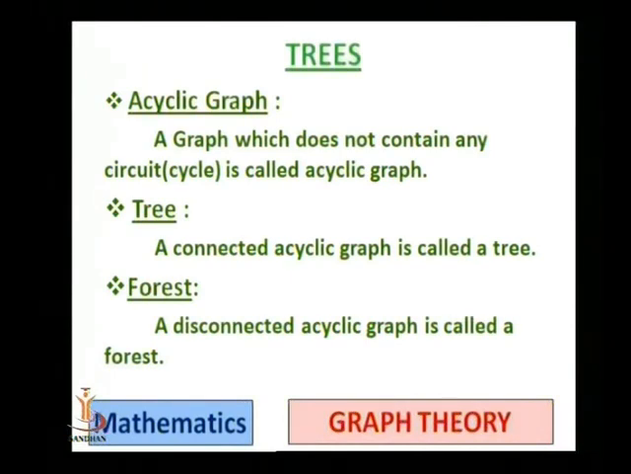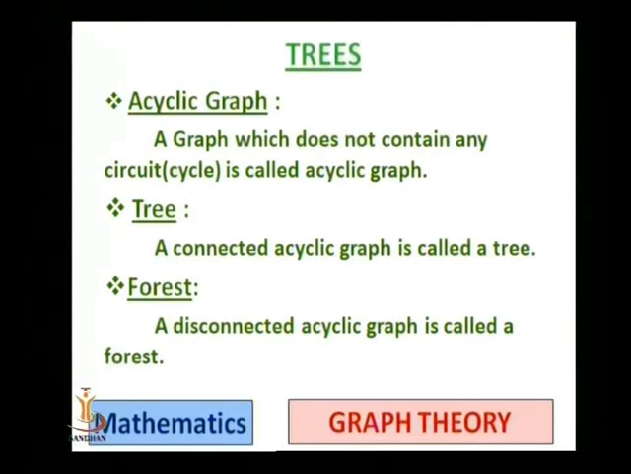Now the next definition is an acyclic graph. A graph is said to be acyclic if it does not contain any circuit or cycle. Means there is no loop in the graph. Such graphs are known as acyclic graphs.